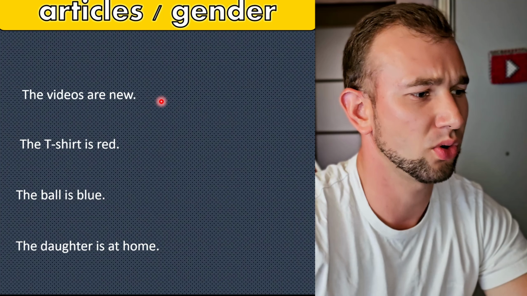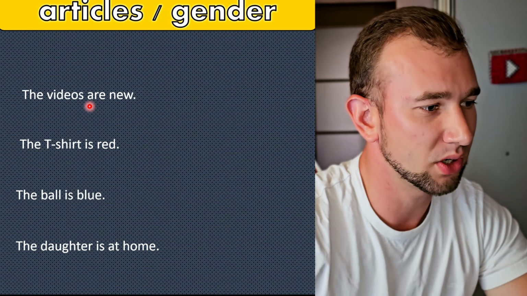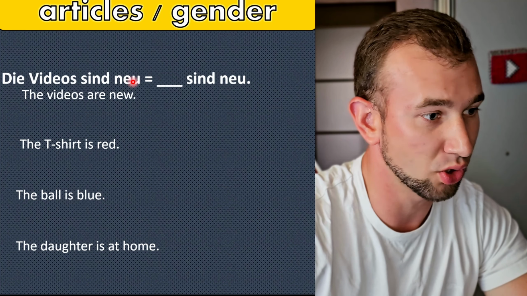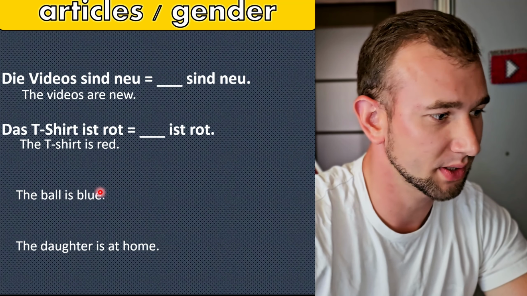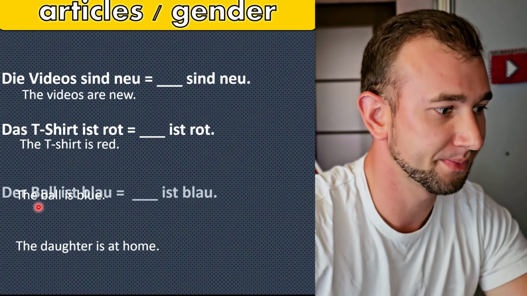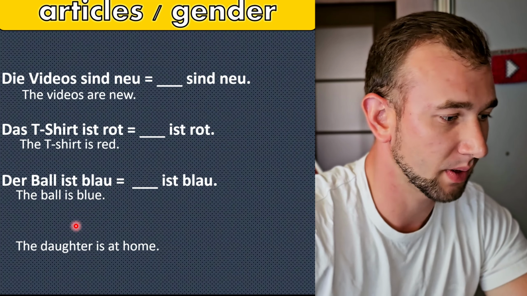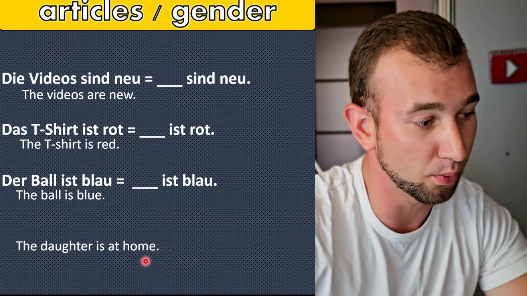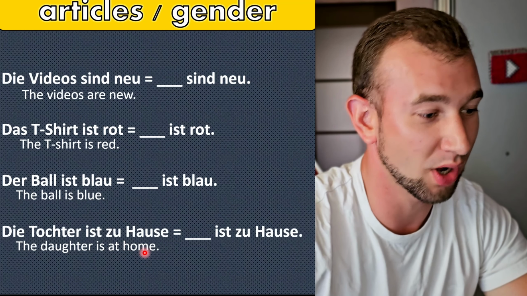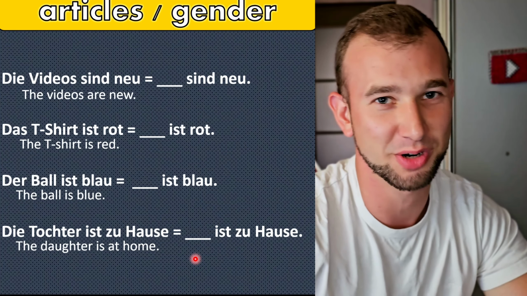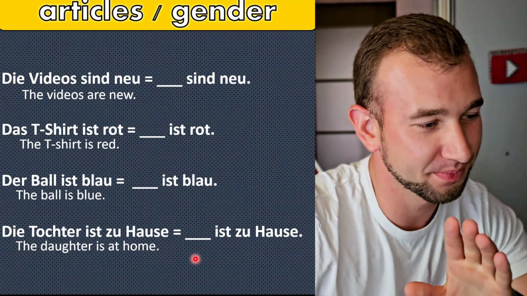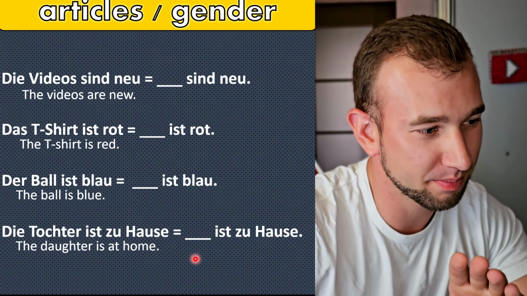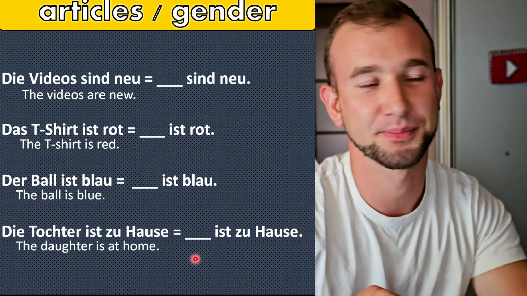Would you like to try it? Here you see 4 sentences. The videos are new. Die Videos sind neu. The T-shirt is red. Das T-shirt ist rot. The ball is blue. Der Ball ist blau. And the daughter is at home. Die Tochter ist zu Hause. German sounds almost like English. So, put in the proper personal pronoun.